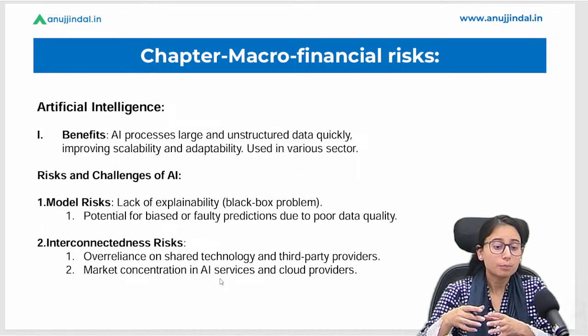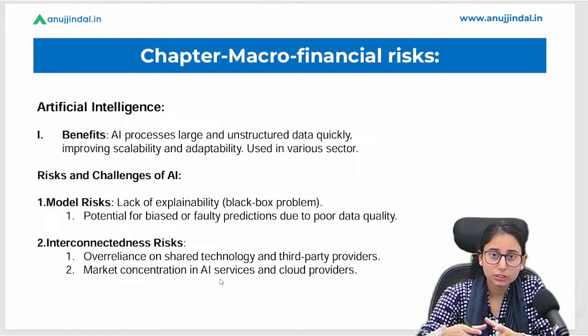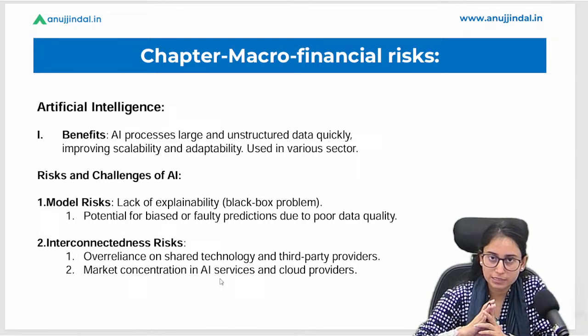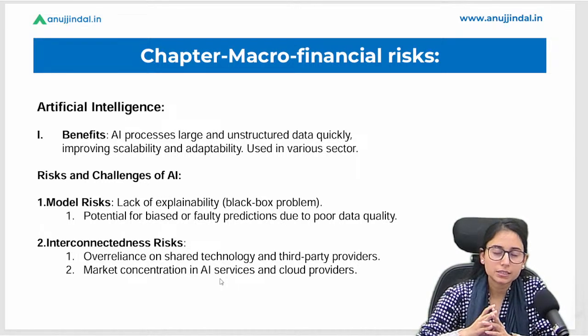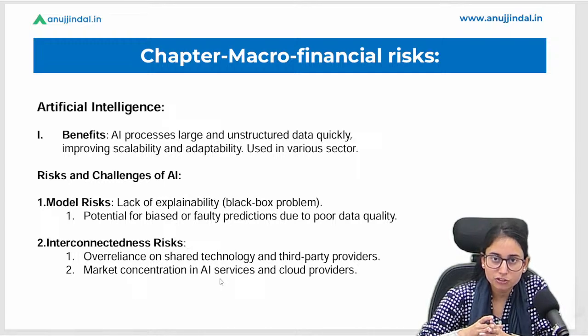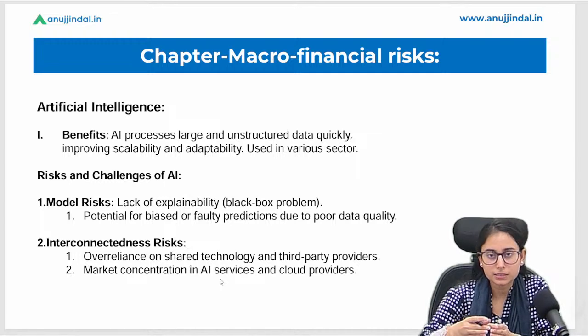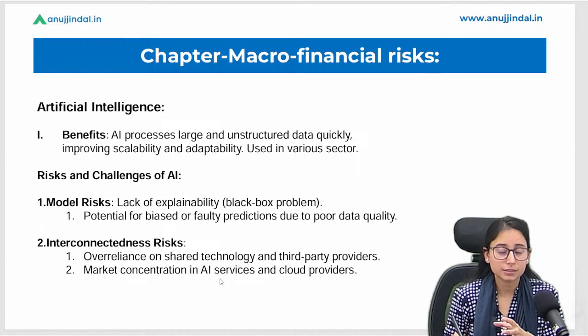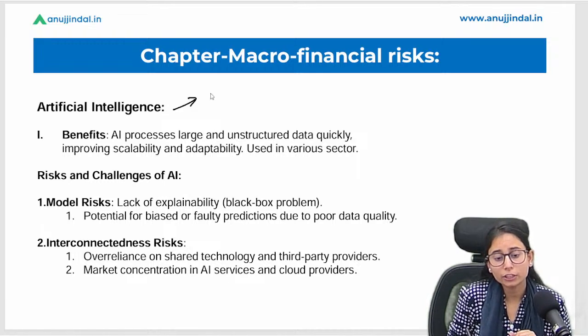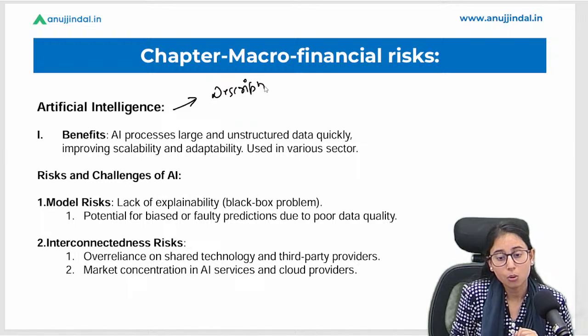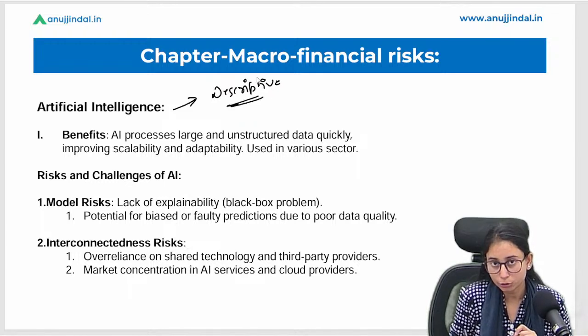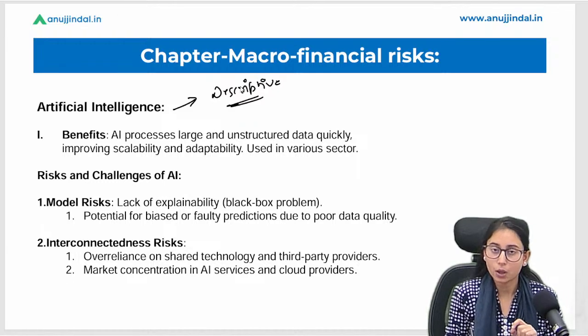Now this is a discussion that was made in the Financial Stability Report, wherein they discuss artificial intelligence and its potential risk in the financial sector. Okay, so here we are discussing it. Why are we discussing it? You can use this information in your descriptive answers as well. Okay, this is going to be very important for you. So hence we are discussing it here very shortly.